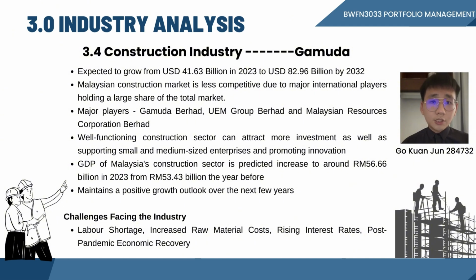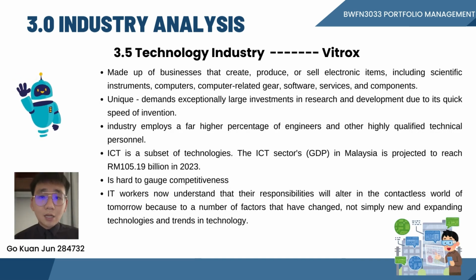The GDP of Malaysia's construction sector is predicted by statistics to increase to around 56.66 billion ringgit in 2023. On the back of government spending on infrastructure projects, the construction industry maintains a positive growth outlook over the next few years. On the other hand, labor shortage, increased raw material costs, and rising interest rates continue to impact the local construction sector. The technology industry is made up of businesses that create, produce or sell electronic items.